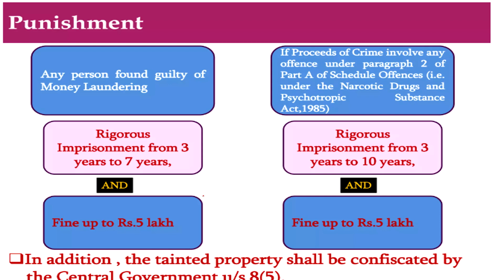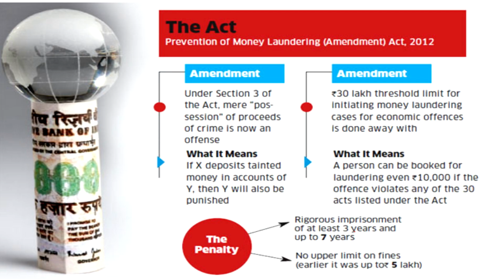And if the proceeds of crime involve any offense under paragraph 2 of part A of the schedule, offenses under the Narcotic Drugs and Psychotropic Substances Act 1985, rigorous imprisonment from 3 years to 10 years will be imposed, and a fine up to 5 lakhs. This 5 lakhs has been revised now. There is no limit as such now. And in addition, tainted property shall be confiscated by the central government. So the government will also confiscate the property.